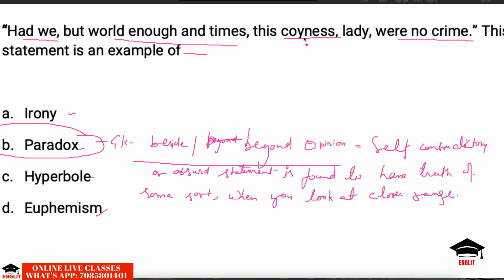of coyness. Coyness means modesty, shyness. Sometimes this is also asked, what does this word coyness mean? So it is shyness. When the beloved shows some kind of modesty, some kind of shyness, it is justifiable when there is unlimited space and unlimited time. So if the beloved shows some kind of shyness, it is justifiable.